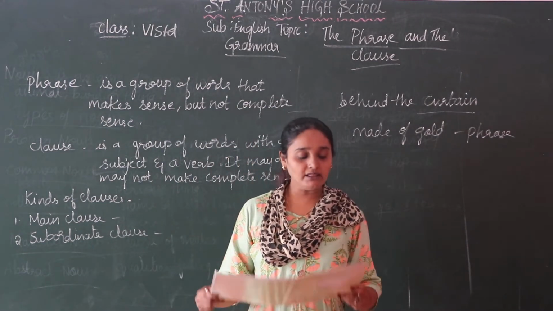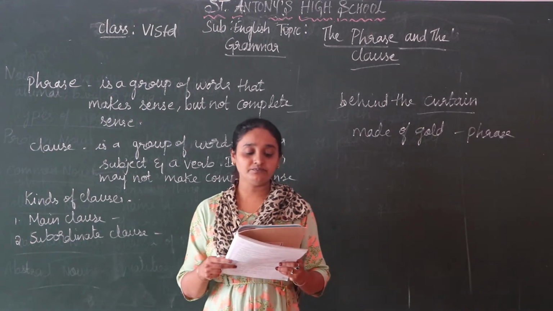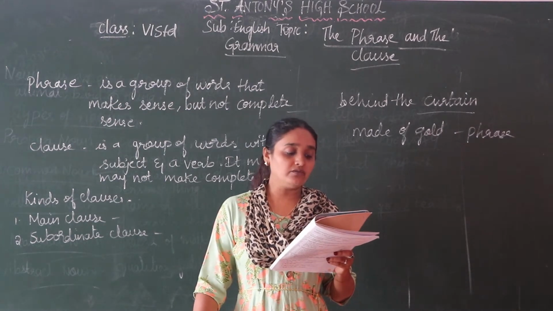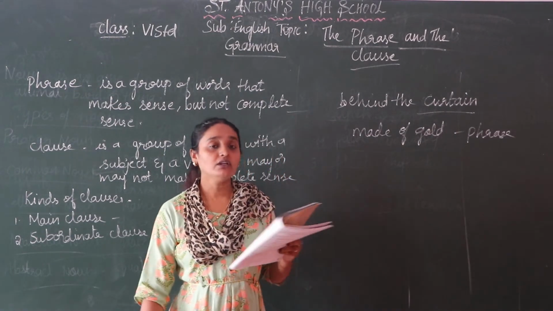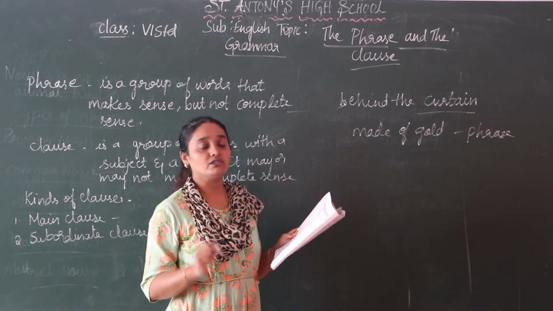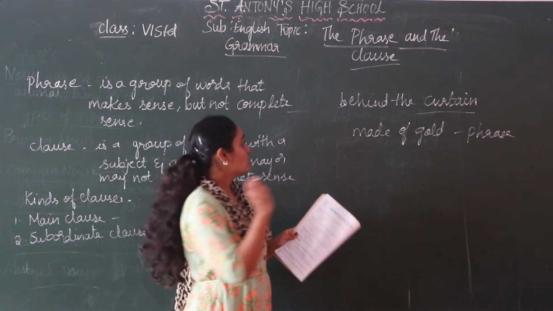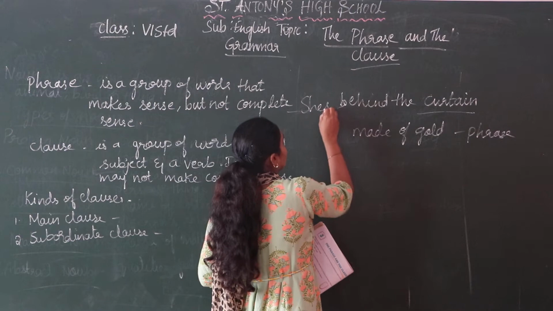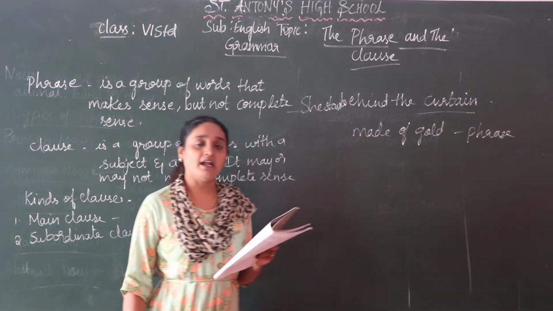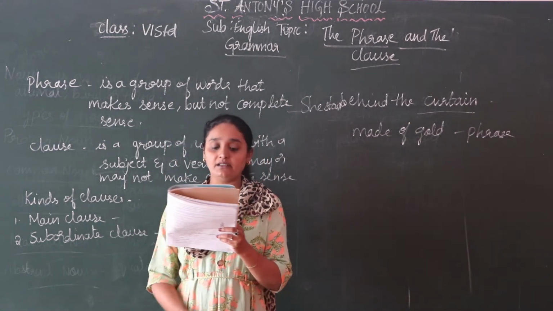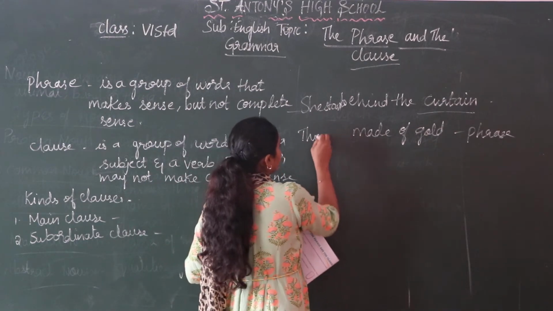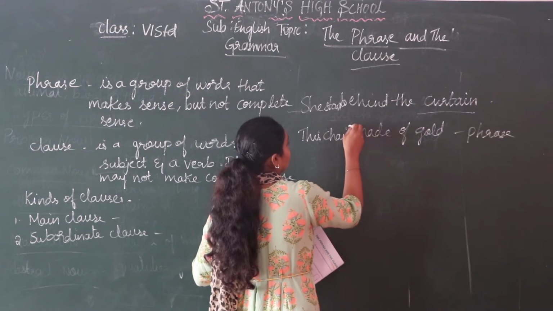Okay children? All the groups of words that give some sense of meaning but not the full meaning, we call them phrases. We can make them meaningful by adding a subject and a verb. For example, if you want to make it a complete sentence, how will you write? You have to write a complete meaningful sentence: She stood behind the curtain. So you have both the subject and the verb. Next, made of gold: This chain is made of gold.